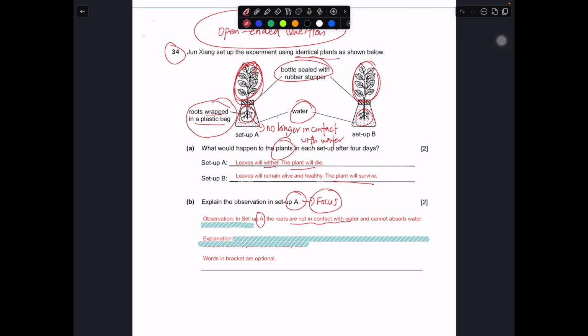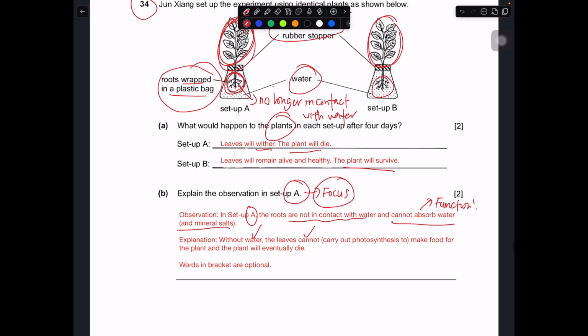The roots are not in contact with water, so they are not touching the water. So what happened? They cannot absorb water and mineral salts. This is related to the function of the roots. If you cannot absorb water and mineral salts, what will happen? Without water, the leaf cannot carry out photosynthesis or make food for the plant, and the plant will eventually die.